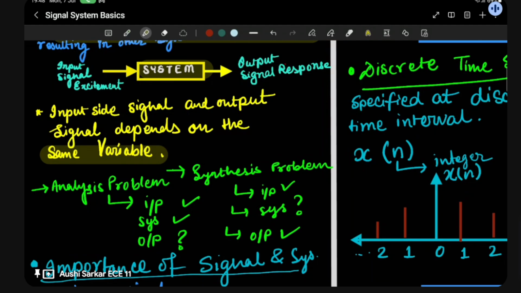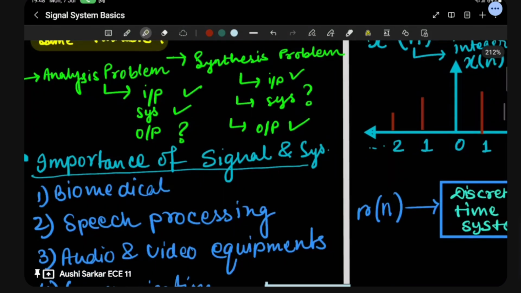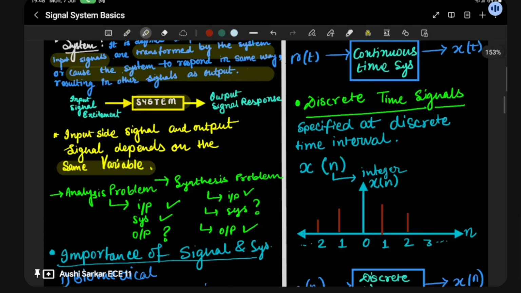Okay, so after this, analysis problem and synthesis problem. What is this? Basically, in signals and systems, we will come across two different problems: analysis problems and synthesis problems. What is an analysis problem? To put it simply, it's where an input signal is given to you and the system is given to you, but you have to find the output.